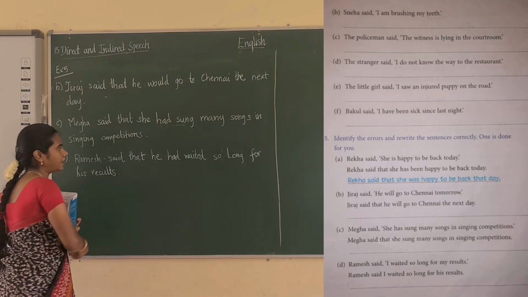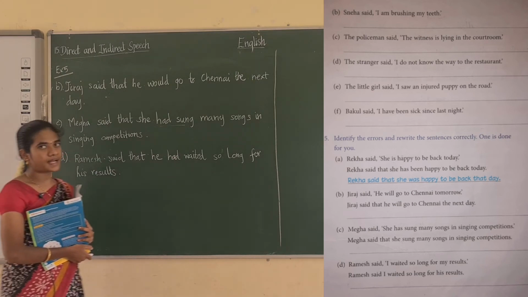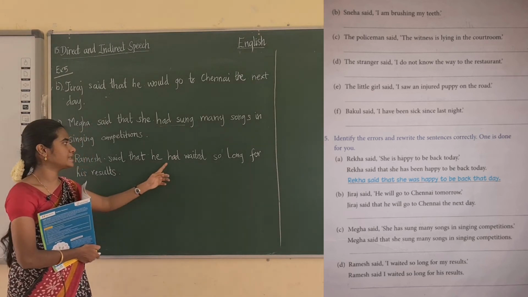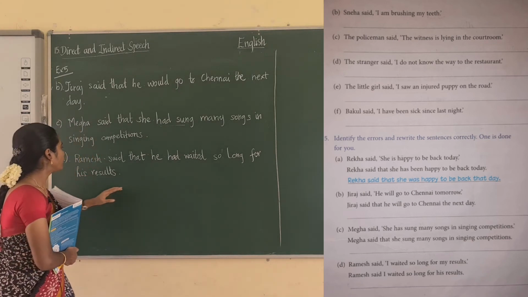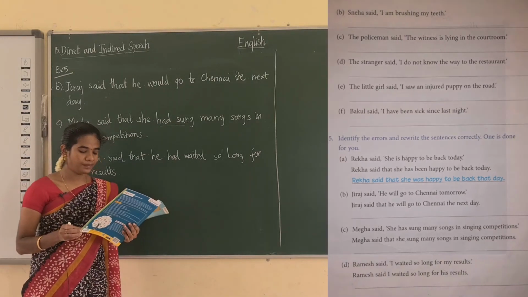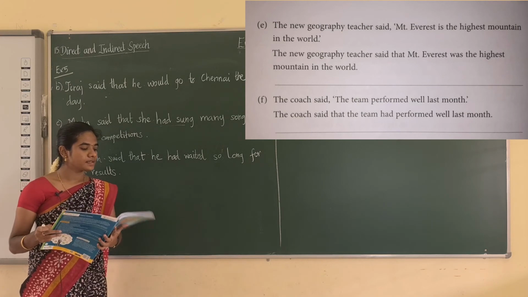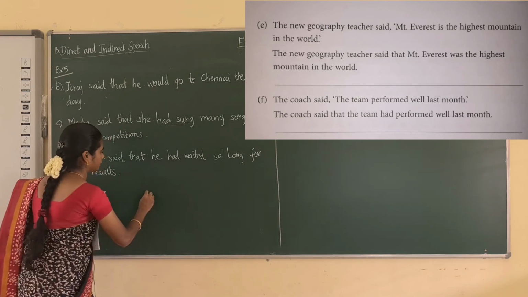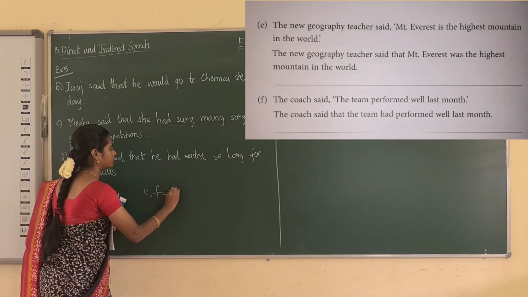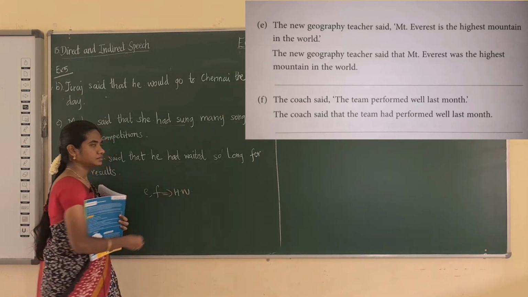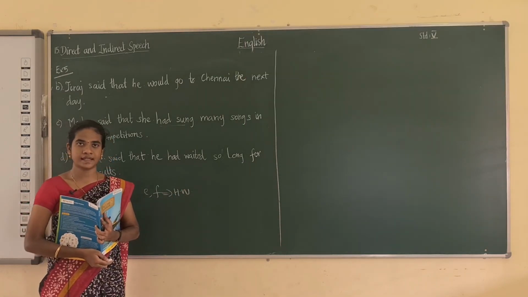Okay, Ramesh said that he had waited. Past tense is changed to past perfect, that is, had waited so long for his results. Okay, and the next E and F you have to do as the homework. Students, are you clear with this exercise?